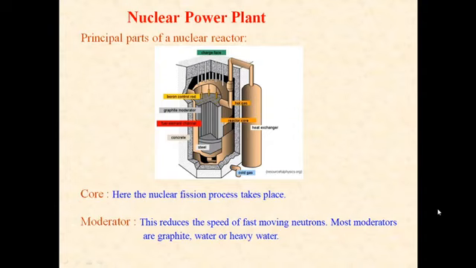The moderator slows down the neutron to thermal energies by collision with the inert atoms, and the speed of the neutron is reduced within a small number of collisions as the moderator possesses a high scattering cross-section. Materials with a low atomic mass number make the best moderators. Examples of moderators are light water, heavy water, carbon, beryllium, and graphite.